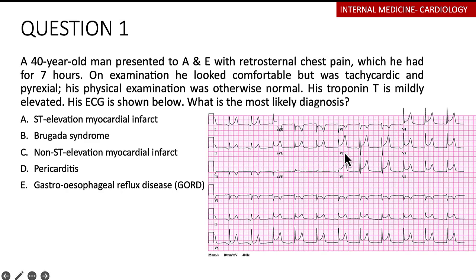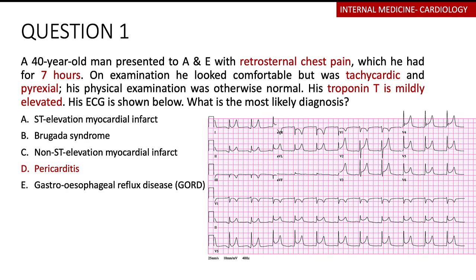Off the bat, it's very tempting to go for a myocardial infarction, a STEMI, but that wouldn't be the answer here because a STEMI wouldn't give you this widespread picture. Moreover, it wouldn't give you any changes in the PR segment. So most likely this is a patient that is having a pericarditis. So our best answer here is option D, which is pericarditis.